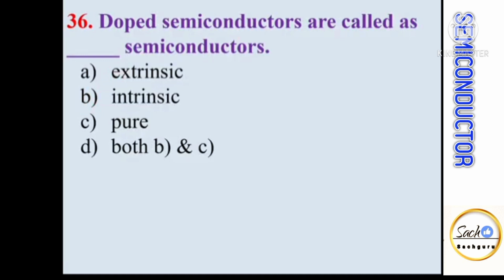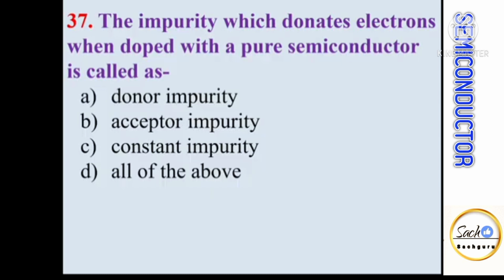Doped semiconductors are called dash dash semiconductors. So doped semiconductors or impure semiconductors are called extrinsic semiconductors. The impurity which donates electrons when doped with a pure semiconductor is called donor impurity.